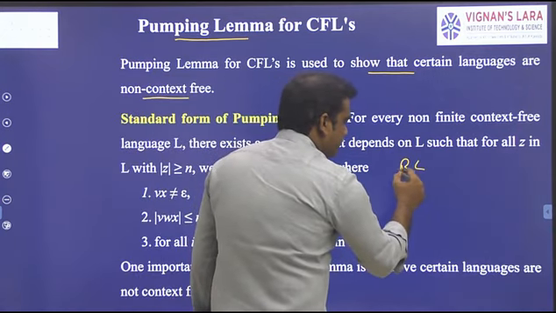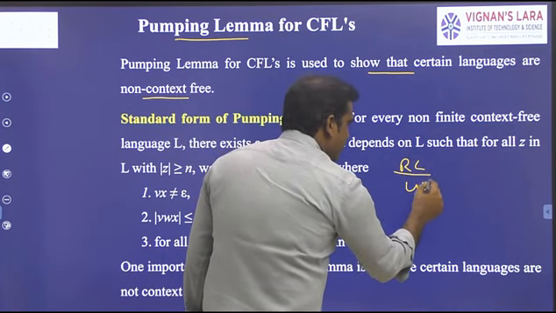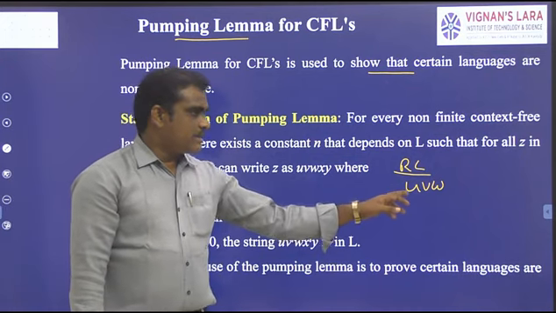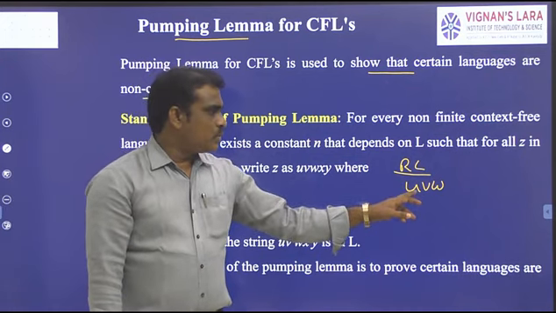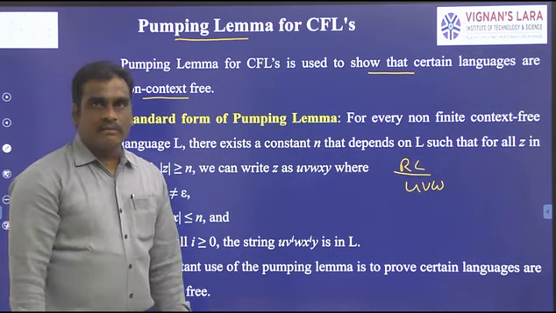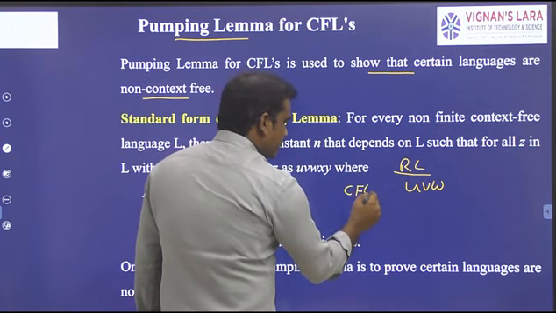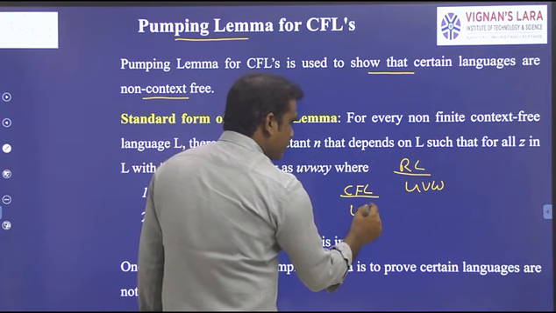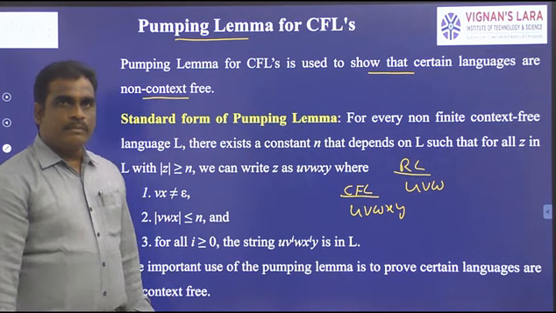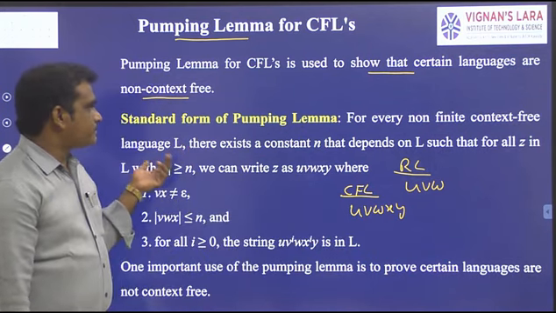In a regular language, you have to take the string as UVW. Only 3 parts. The string length is 3. Whereas in a context-free language, we are taking the string length as 5. That is U, V, W, X, Y. The string length is 5.